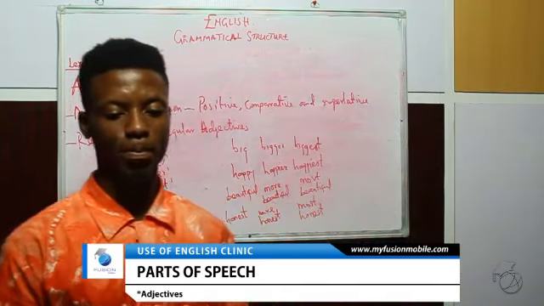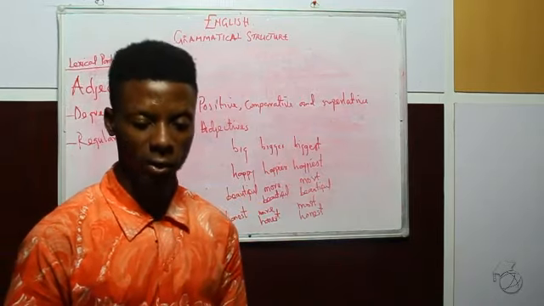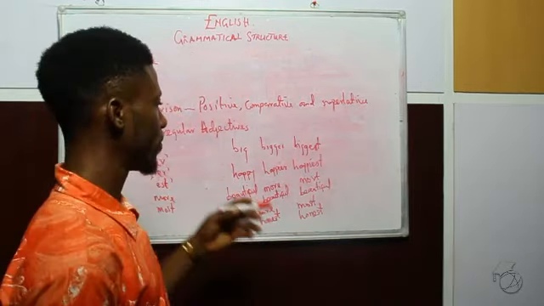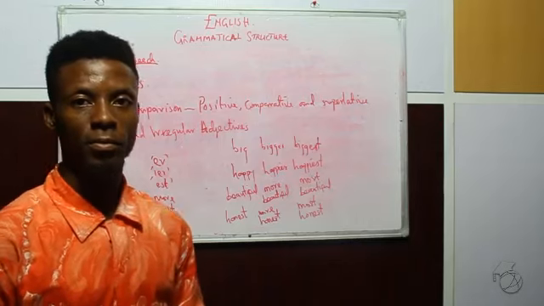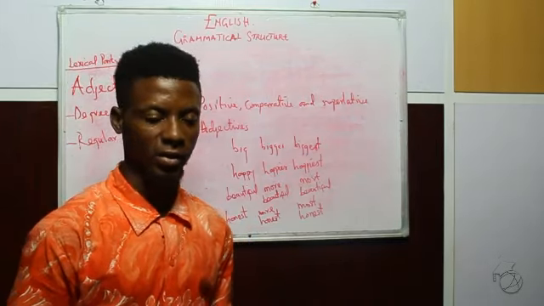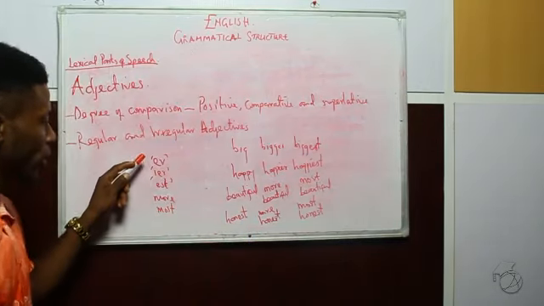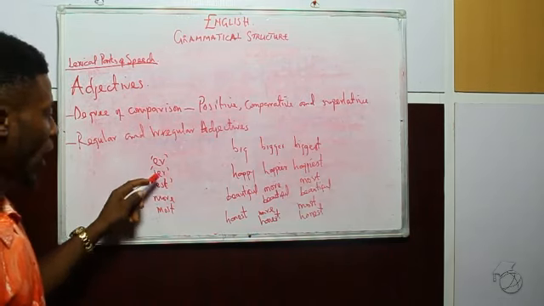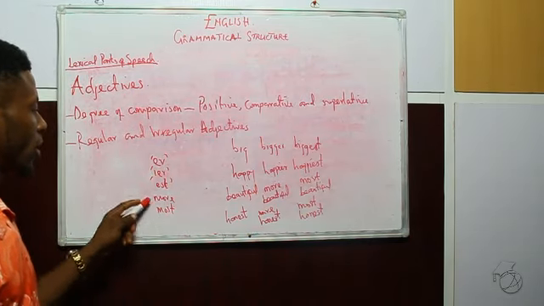Now we might be a little bit confused about the regular adjectives, that is, the ones that follow the regular pattern: ER, IER, EST, more and most.